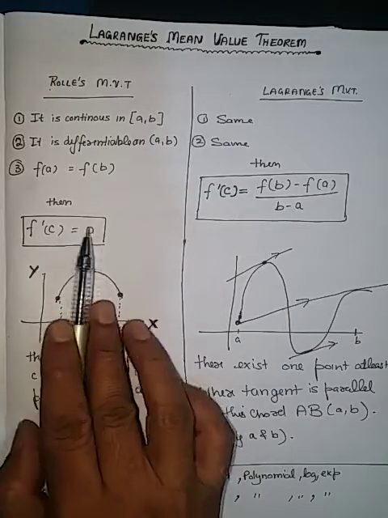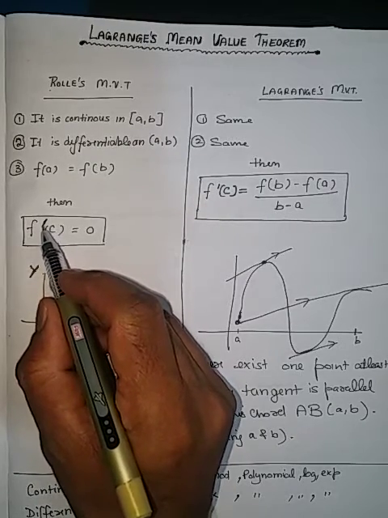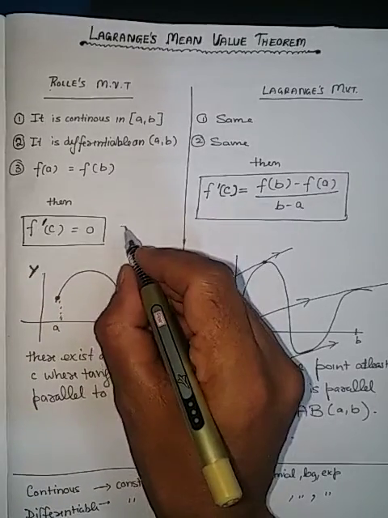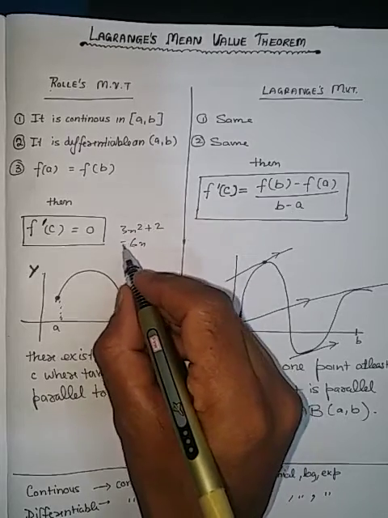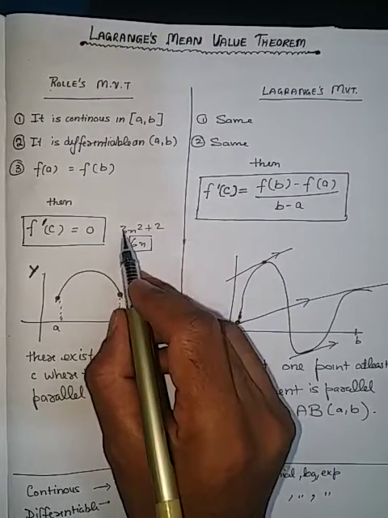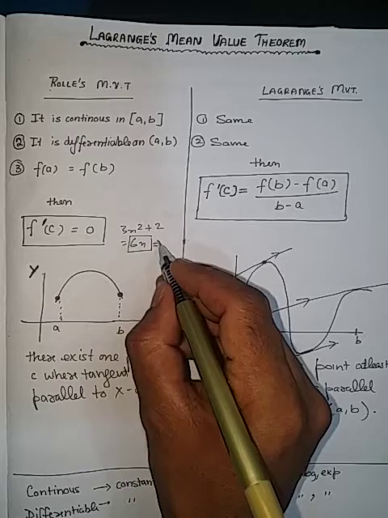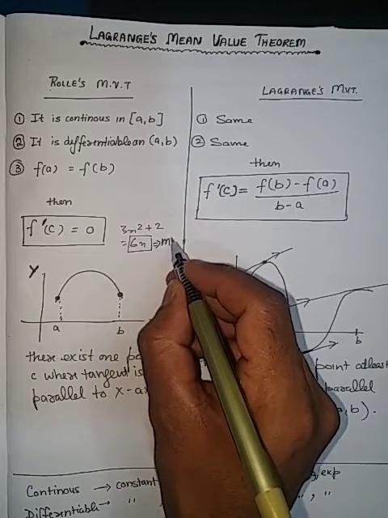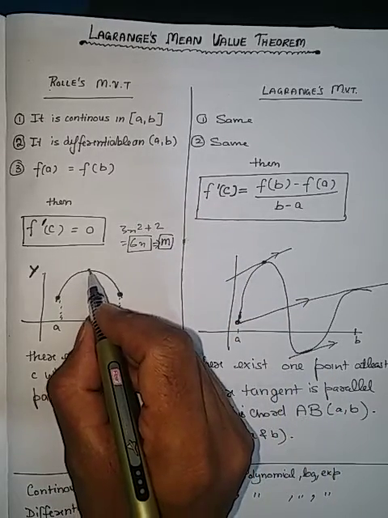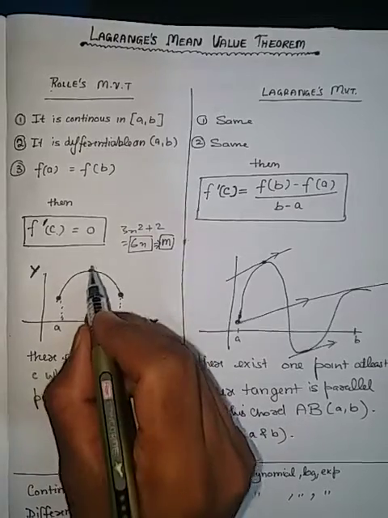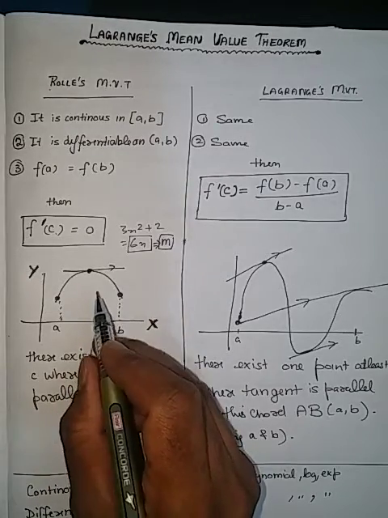What does this statement mean? What does the differentiated value give? The differentiated value of a function like 3x square plus 2 gives 6x on differentiation, plus the differentiation of 2, which is 0. So this is the differentiated value, and the differentiated value is also called the slope of the tangent at that particular point. Suppose c we are considering here, so the slope of the tangent through this point will be 0.